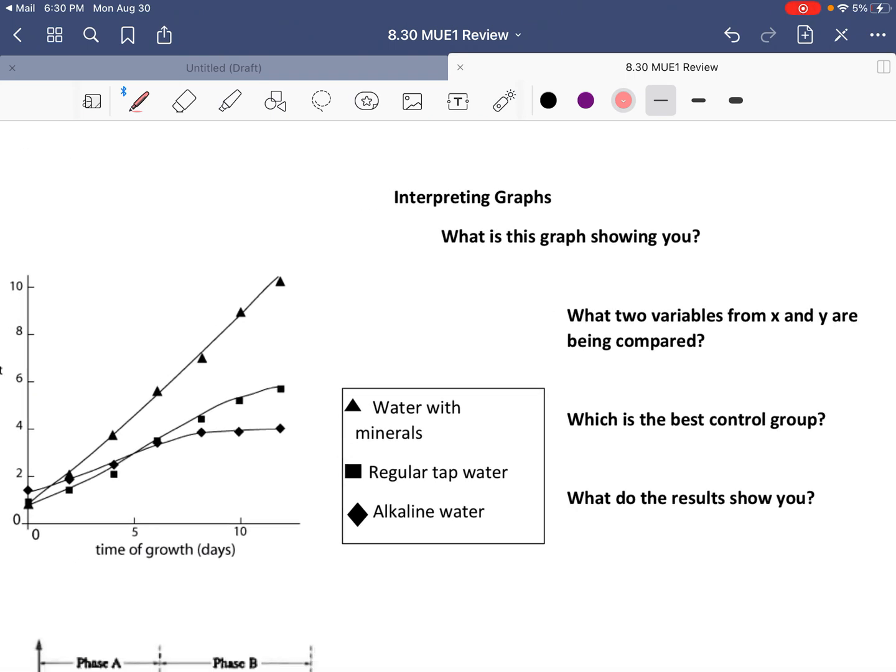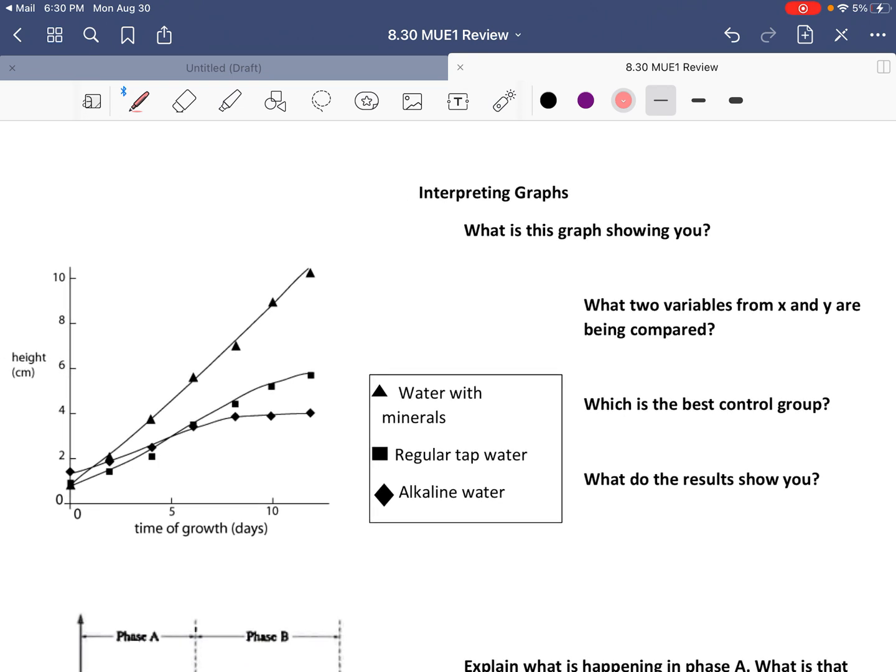Next, this is our last part, interpreting graphs. When we are interpreting graphs, we always need to look at our x-axis, which is horizontal. Our y-axis is vertical, and it is very important to pay close attention to our legend. Anything that they give you there is considered your legend. Looking at this, we know that we're looking at height over time, and we're dealing with water with minerals, tap water, and alkaline water.